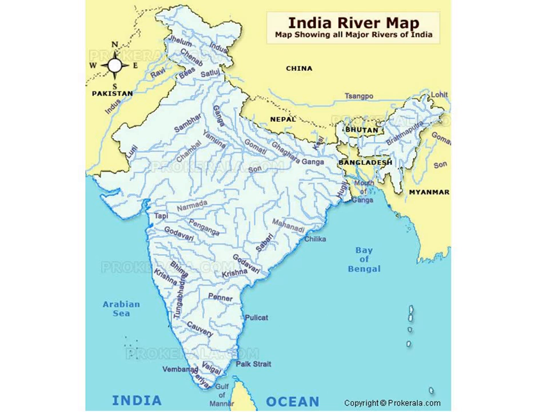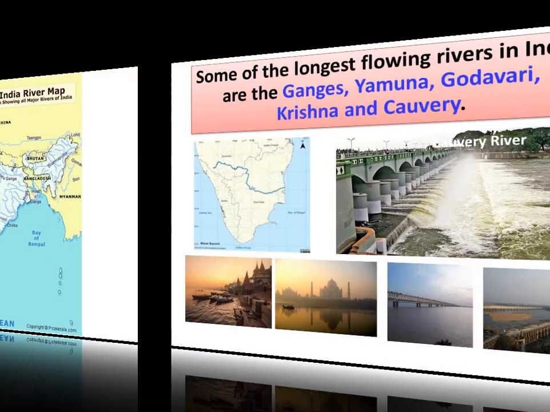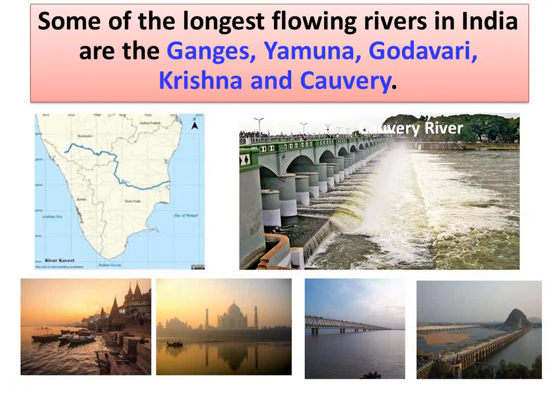In the river map that follows, you can see all the important rivers in India. You can find our river, Kaveri river, also in it. Some of the longest rivers in India are the Ganges, Yamuna, Godavari, Krishna and Kaveri. These are the important rivers of India. Children, our river Kaveri is one of the great rivers of India and it is considered sacred by the Hindus. The river is also called Dakshin Ganga.